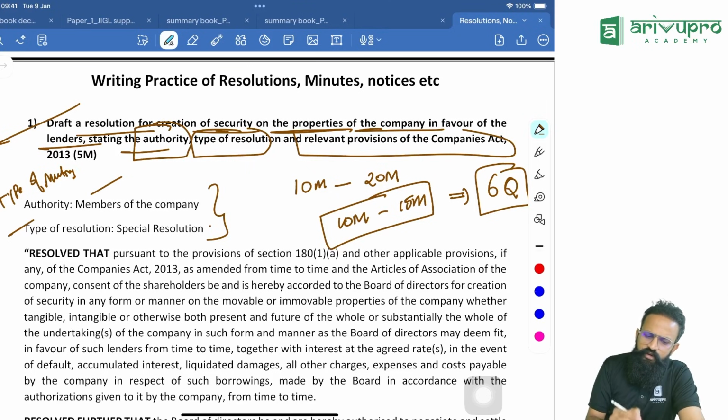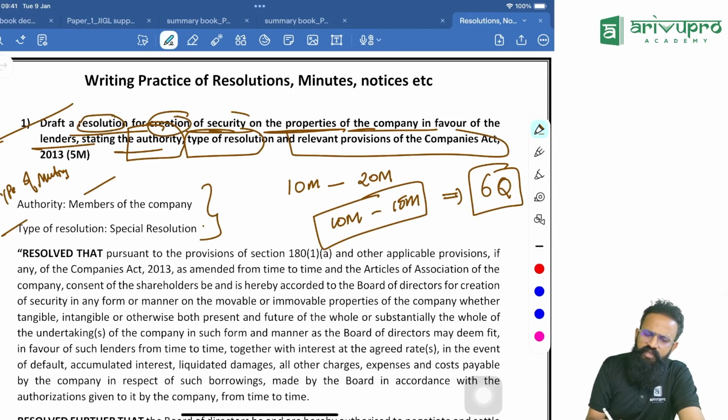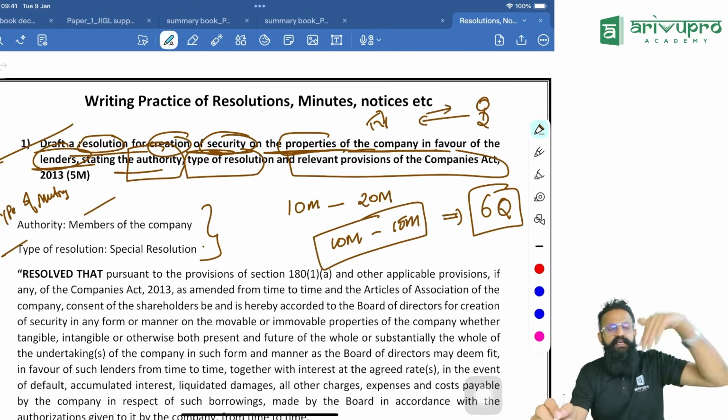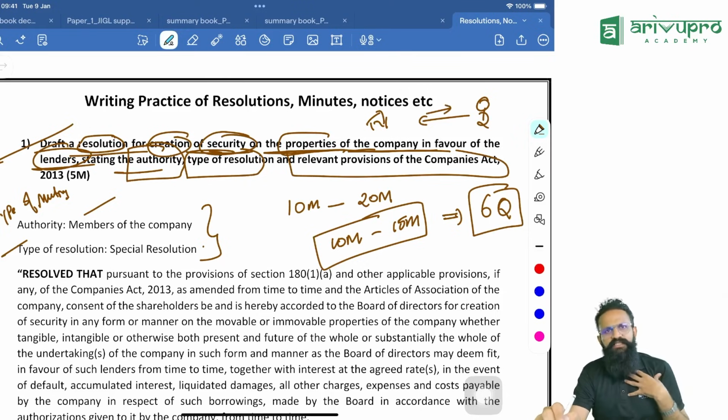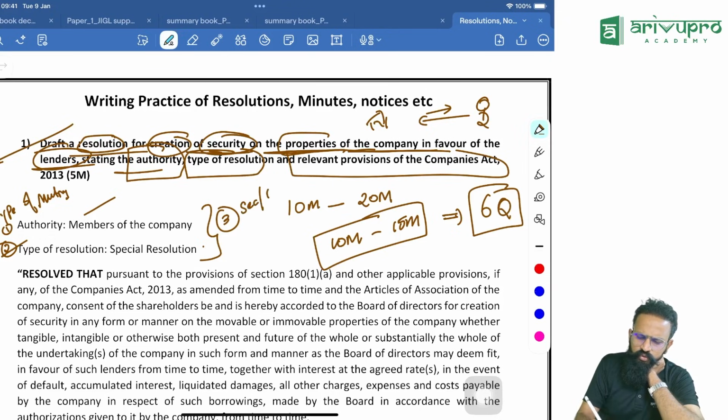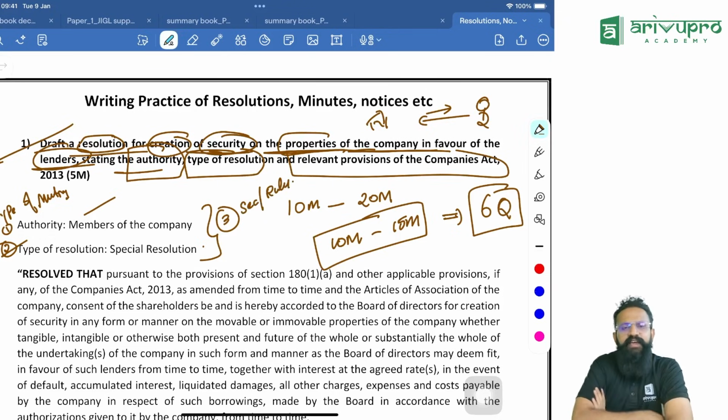Now, what are they telling you? Draft a resolution for creation of security on the properties of the company in favor of a lender. What is happening? There is a third party who is giving loan to our company. So we are creating security in his name, in his interest. We are creating a security. Now, what are the different provisions that will be applicable? This is the first thing we need to keep in mind. The second thing we keep in mind. The third thing, we need to first think what are all the sections or rules that will apply to my transactions.